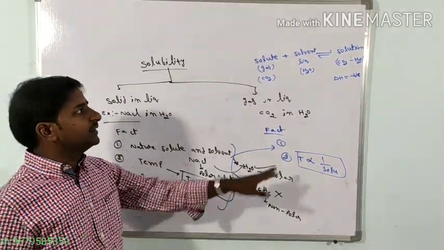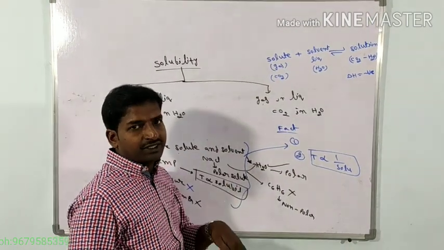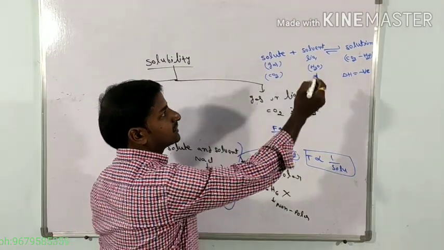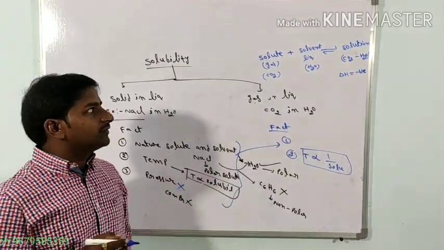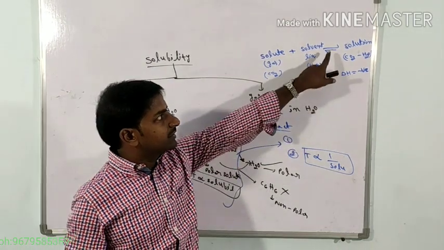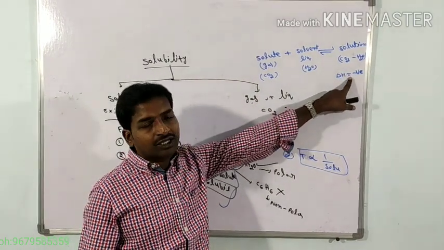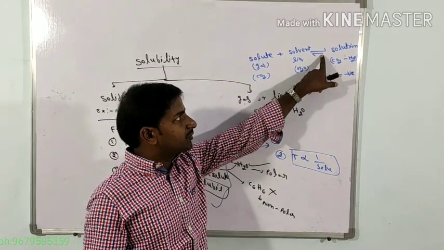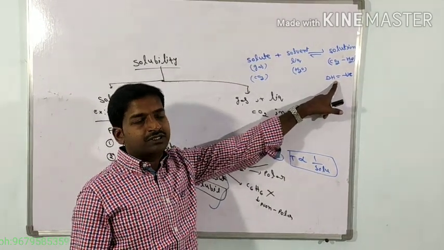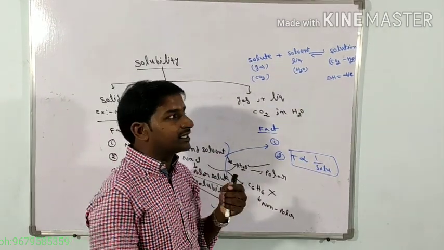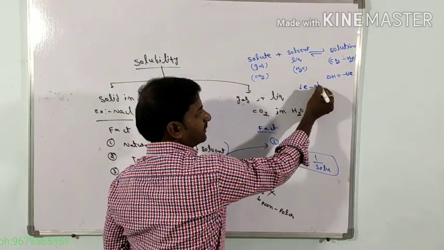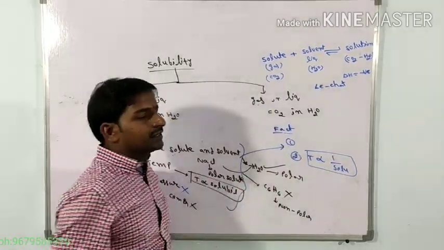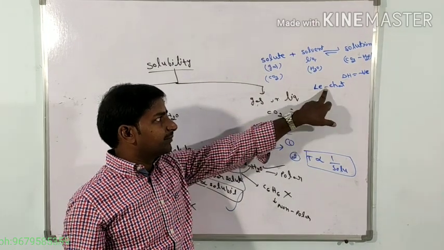The solubility of gas in liquid system is a reversible and exothermic process, based on Le Chatelier's principle. This is a topic in the 11th equilibrium chapter.